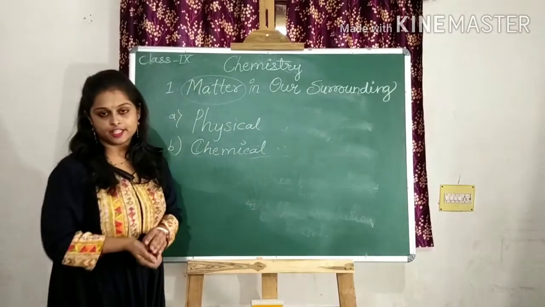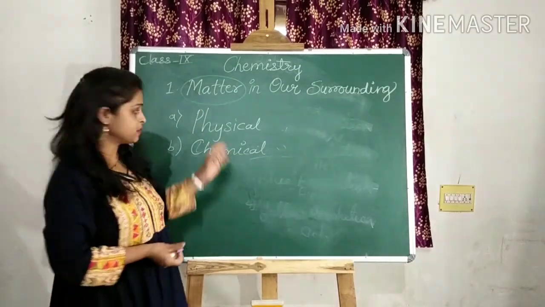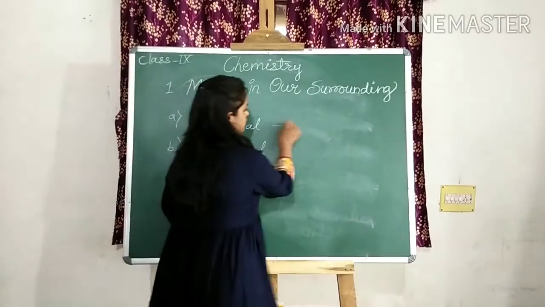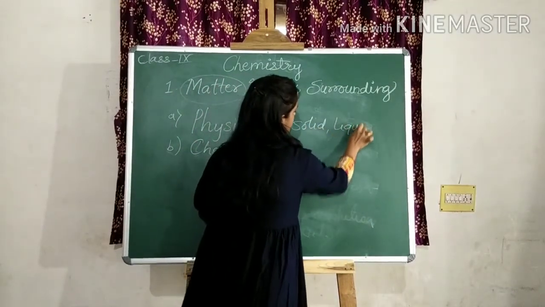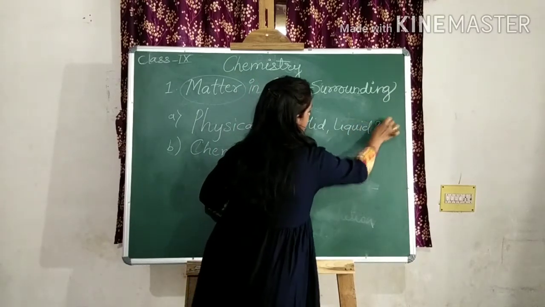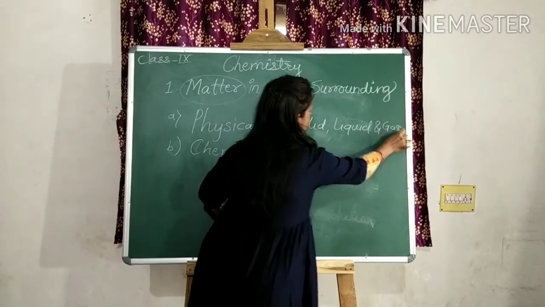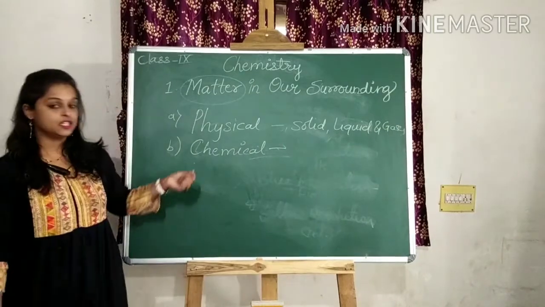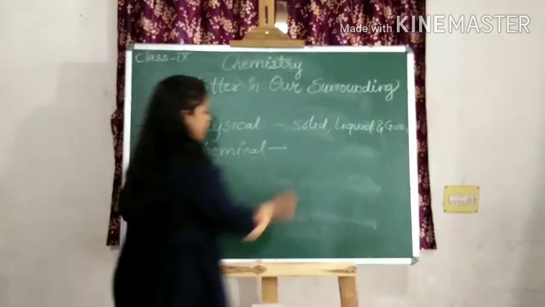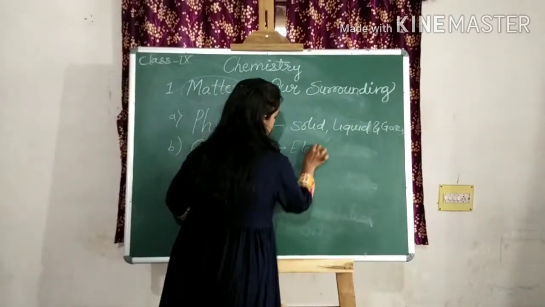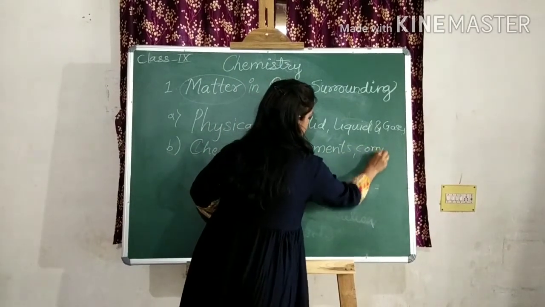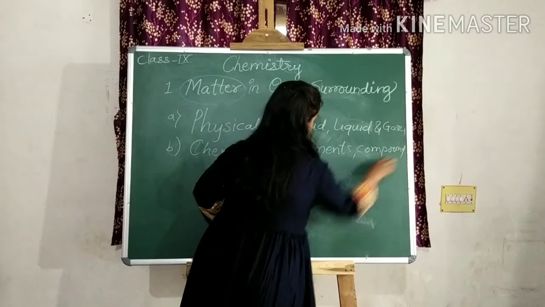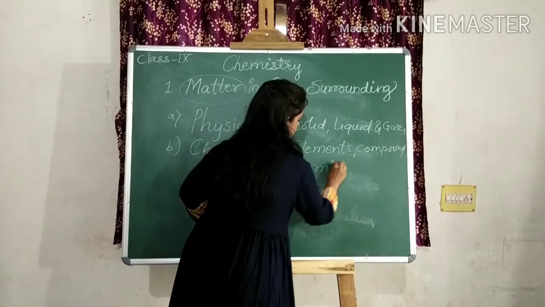The modern scientists divided the matter as per the physical property into solid, liquid and gases. And in chemical properties, it's divided as elements, compounds and mixture.